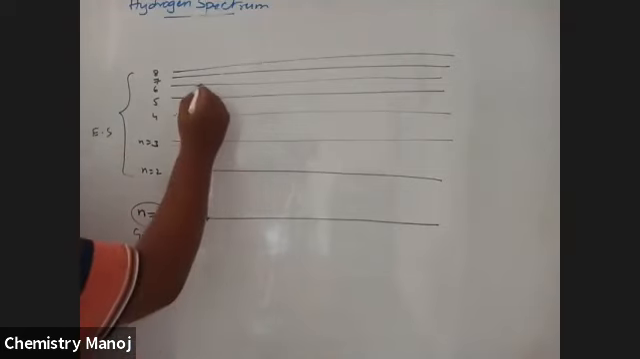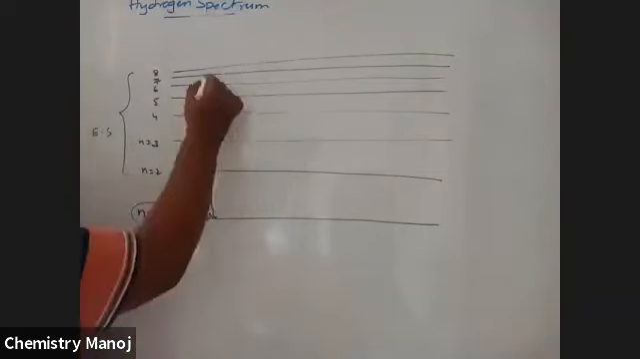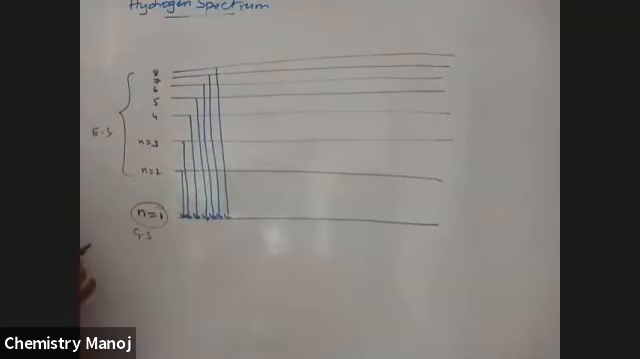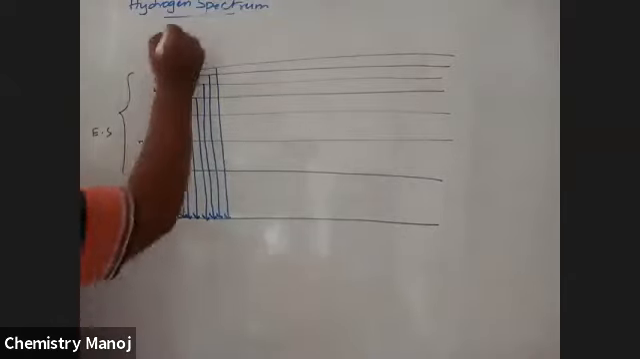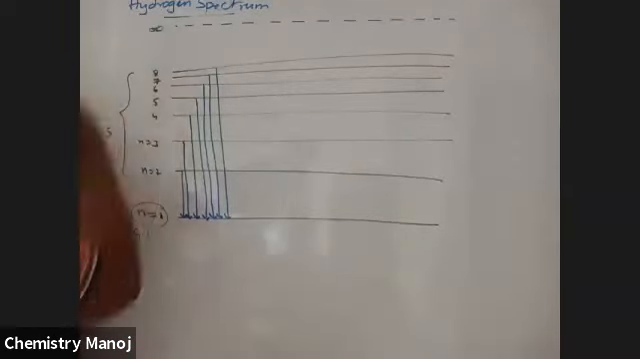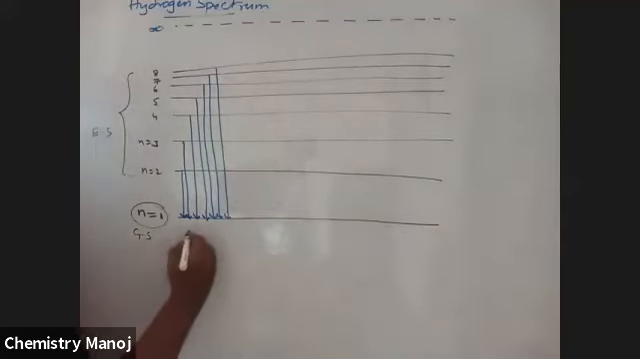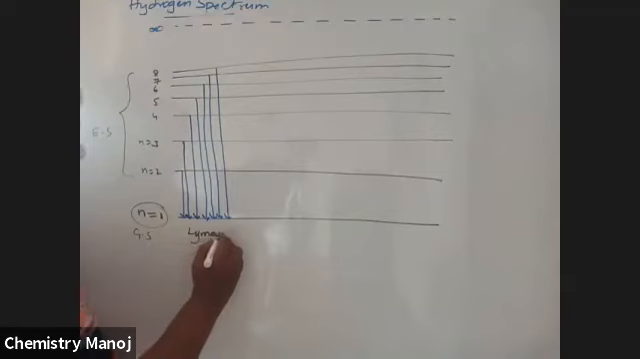A series of spectral lines are available, and these are the lines, and these are the lines. So there are a number of lines. Let this one be the infinity line, and this is also the infinity line. So this is called the Lyman series. This series was observed by the scientist Lyman, so it is called the Lyman series. This Lyman series is observed in the UV region.